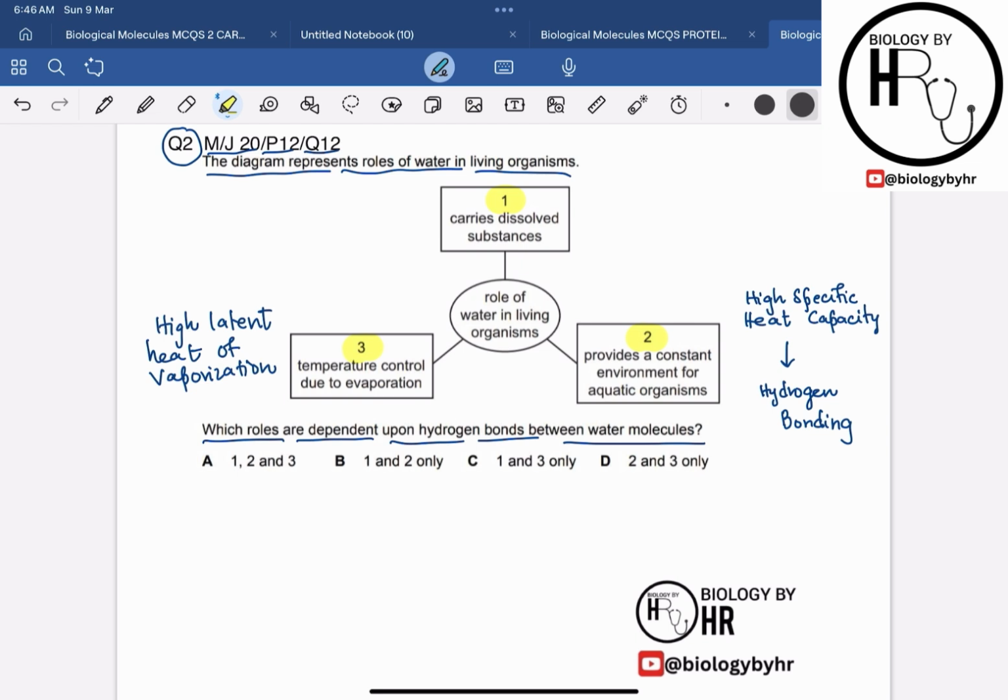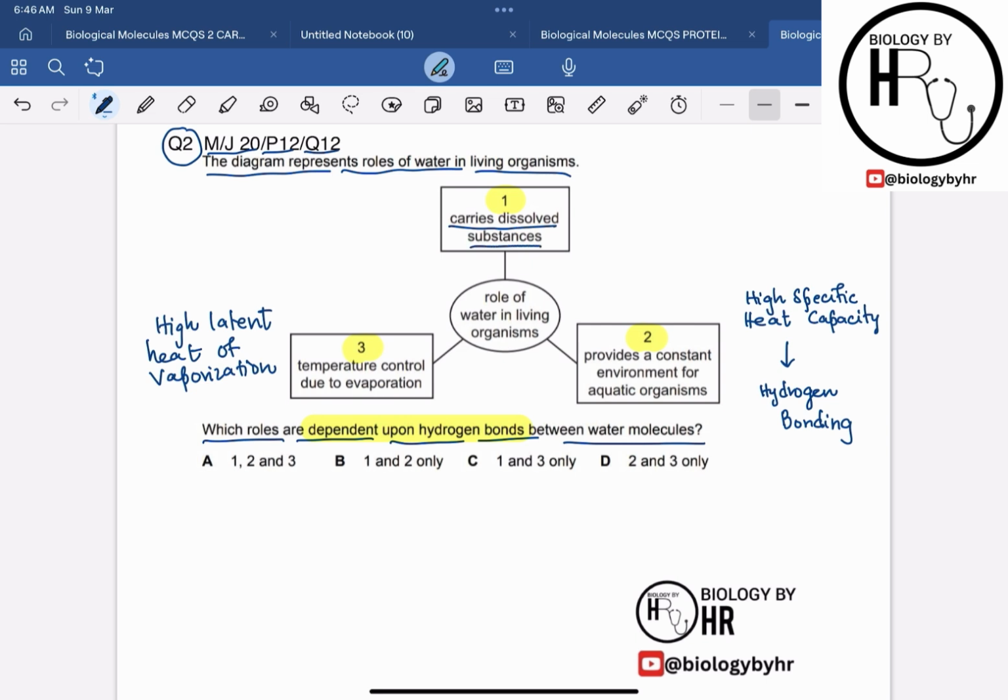Water basically, and then they are saying that which of these roles is basically dependent upon the hydrogen bonds, which are between the water molecules. So let's read it one by one and try to figure out the correct answer. Role of the water in the living organism: one says that it carries the dissolved substances.